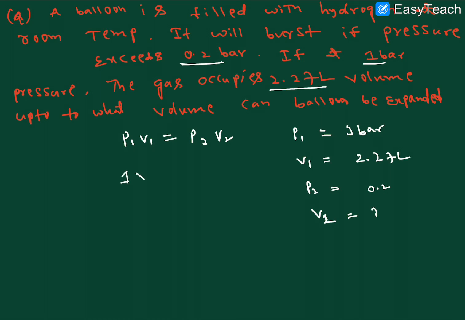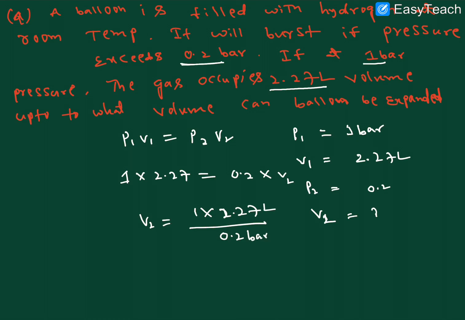So what we'll get here? P1 is 1 into 2.27 equal to 0.2 into V2, right? So V2 is equal to 1 into 2.27 divided by 0.2, right?